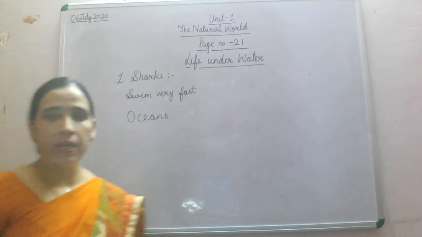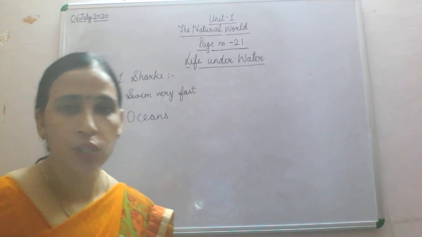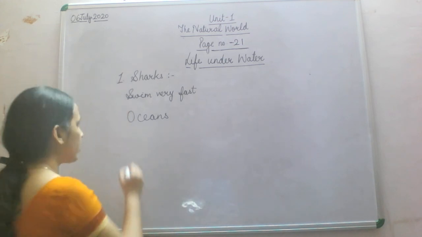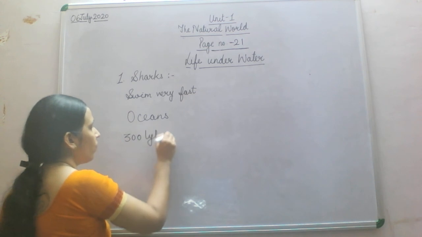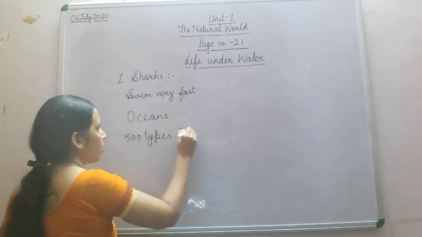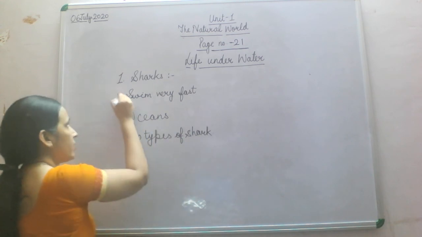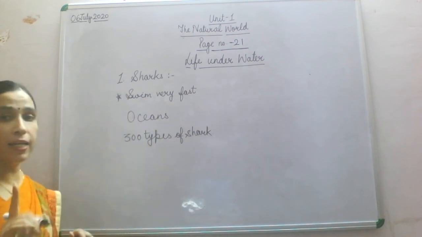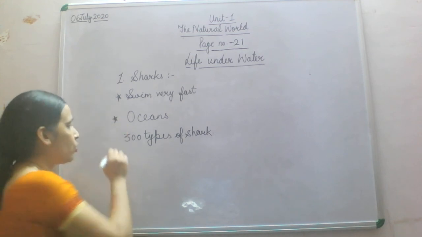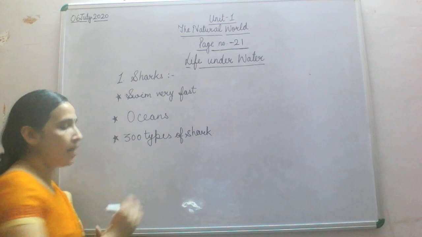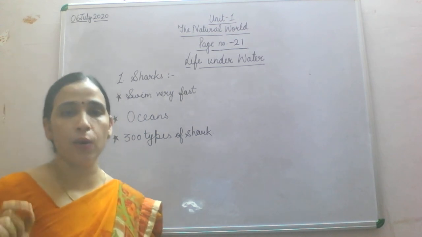After that, there are more than 300 types of sharks. How many types of sharks are there? 300 types. So you are going to underline 3 things. First, it swims very fast. Number 2, it lives in oceans only. And then 300 types of shark you can easily find.